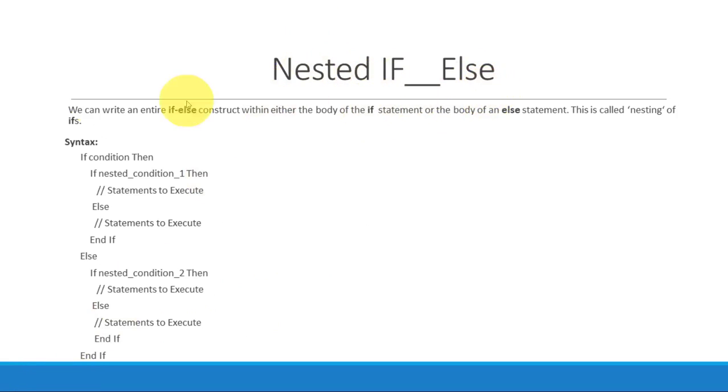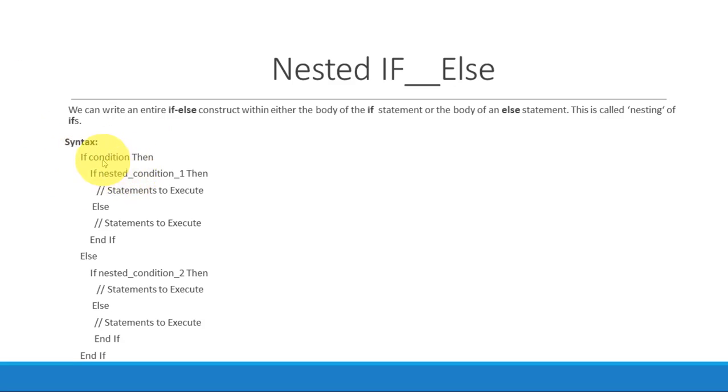Next, nested if else. What is nested if else? We can write an entire if else construct within either the body of the if statement or the body of an else statement. This is called nesting of ifs. It means an if within the ifs. You can write if, then inside it also an if-else. See, I'll explain the syntax.